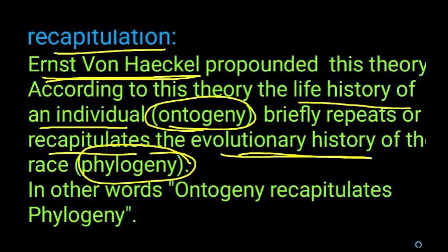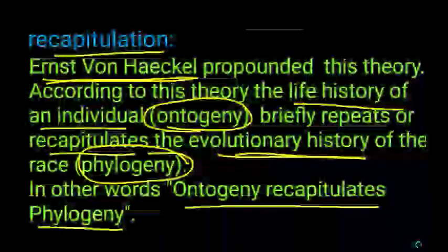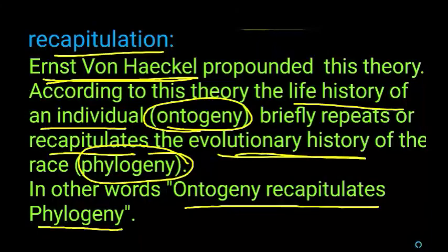In simple words, ontogeny recapitulates phylogeny. That means the embryonic development of the higher organism repeats the characteristic features of the ancestor. That is the meaning of this theory.